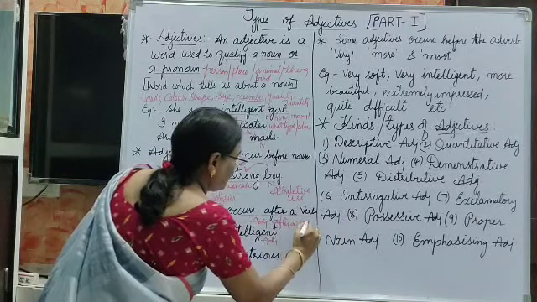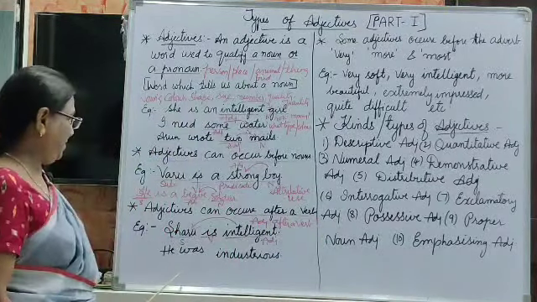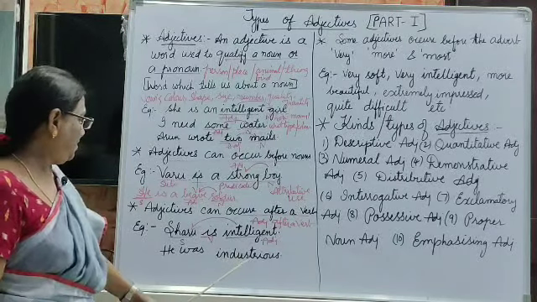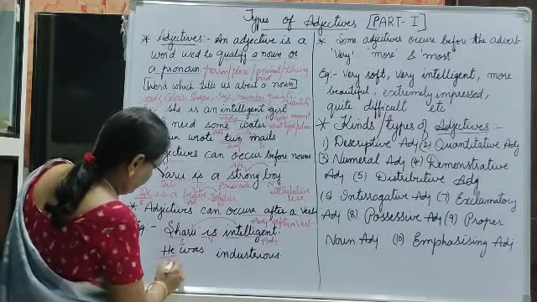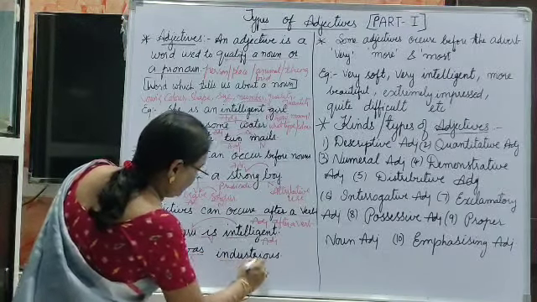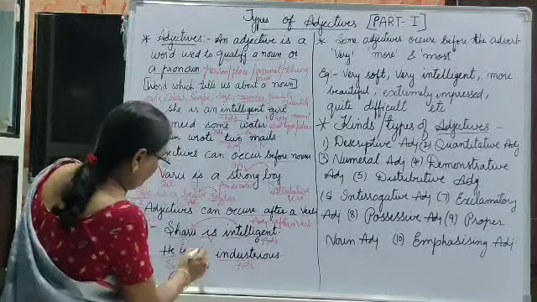Adjective after a verb. And in the next sentence also, see, he was industrious. This is the subject, this is the verb, and this is an adjective after a verb.